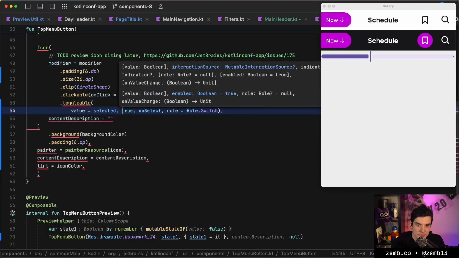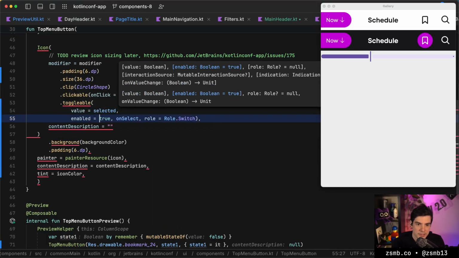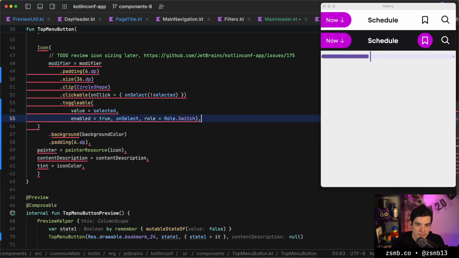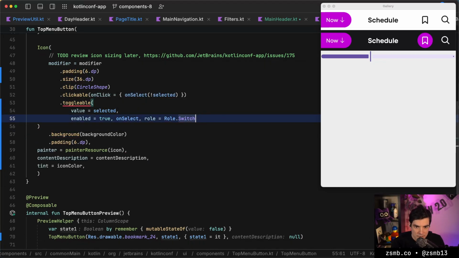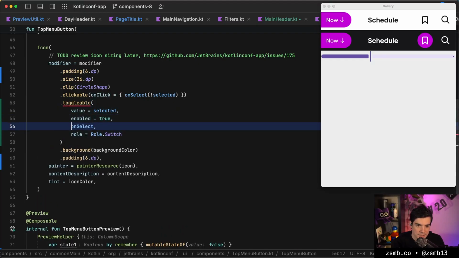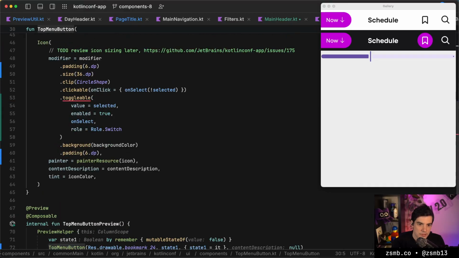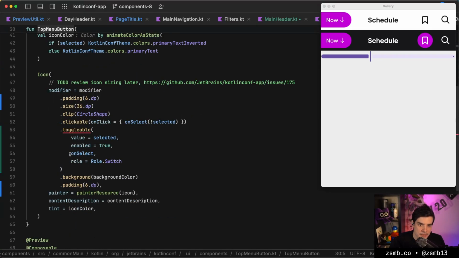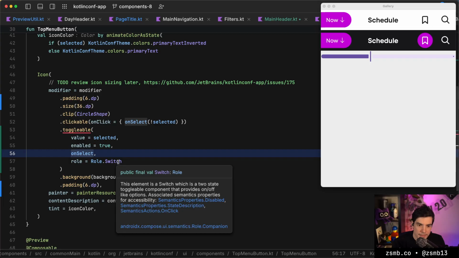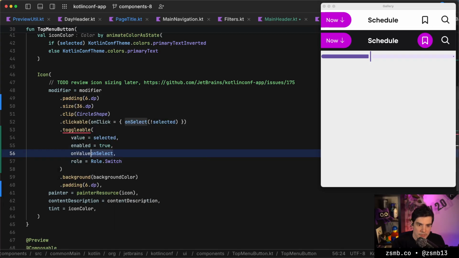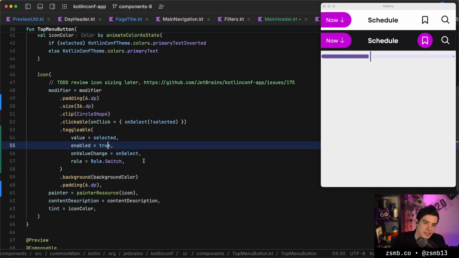Okay, so value is selected. Enabled is this, and no, it does not have a content description. Oh, I just had mismatching parentheses. Is that it? OnSelect takes a boolean. On value change. Okay, so it was probably the parentheses and then just the fact that I didn't have the order right and I haven't named all of my arguments yet.